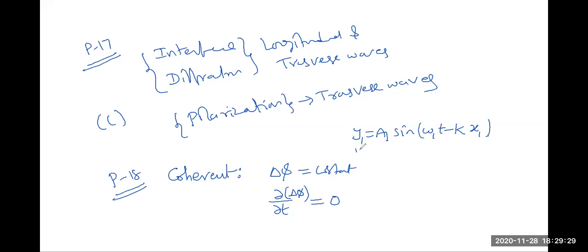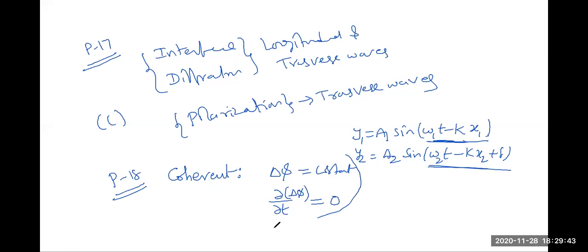So I'll take y2 to be equal to a2 into sine of omega 2t minus k x2 plus some delta. So the phase difference will be here this much and this much. If I calculate the phase difference between them, delta phi will be equal to omega 2 minus omega 1 into t, plus k into x1 minus x2, plus delta.